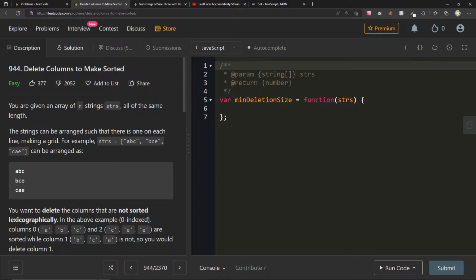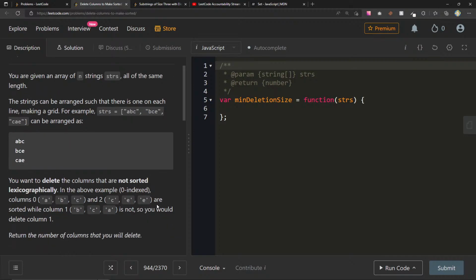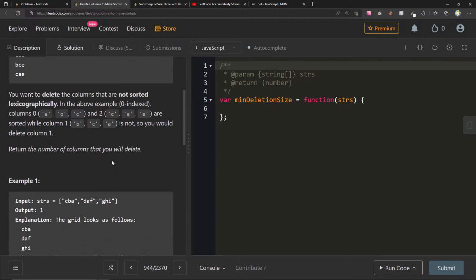You're given an array of n strings strs, all of the same length. The strings can be arranged such that there is one on each line, making a grid. For example, strs is abc, bce, and cae. This can be arranged as abc, bce, cae. You want to delete the columns that are not sorted lexicographically. In the above example, columns abc and cee are sorted while column bca is not, so you would delete column 1.